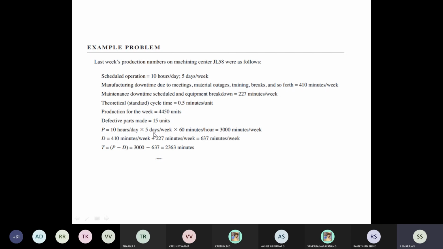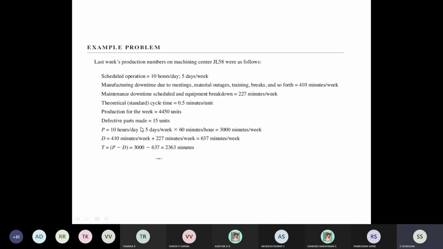So we want the days, and the hours: we have 10 into 5. That means 50 hours a week, into 60 minutes each. So per hour we are getting 60 minutes, we are multiplying, and then we are getting 3,000 minutes per week. That is the total